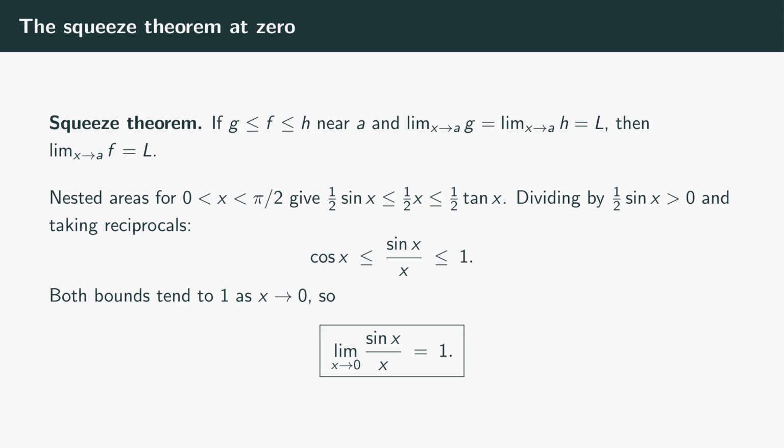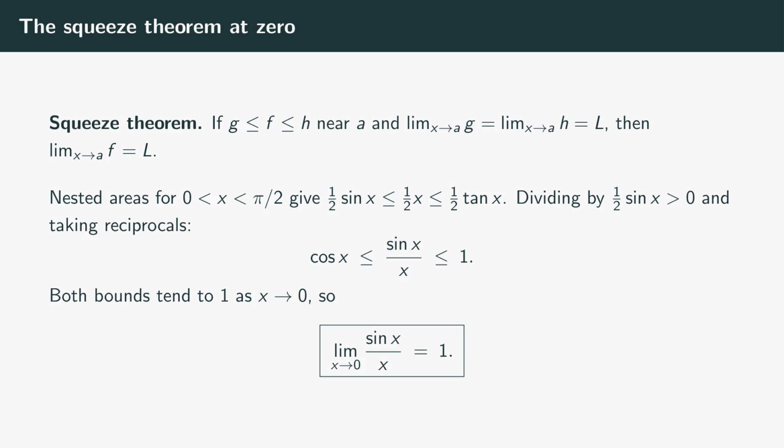Quick name for the tool we're about to swing. The squeeze theorem: if f of x is sandwiched between g of x and h of x near a point A, and g and h both approach the same limit L, then f is forced to approach L as well. The plan is to find two friendly functions that bracket sine x over x and that both head to 1.